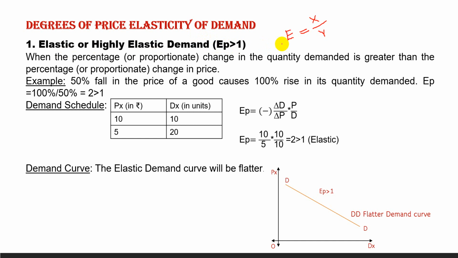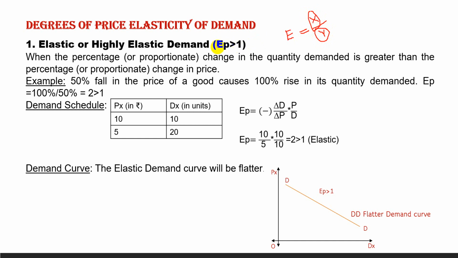Set this one: when E will be greater than 1, what relationship between X and Y gives a result greater than 1? When X is greater than Y. So when X, the percentage change in quantity demanded, is greater than percentage change in price.